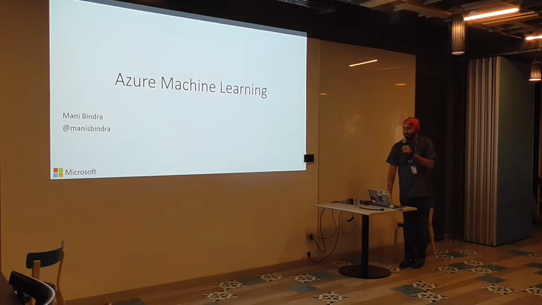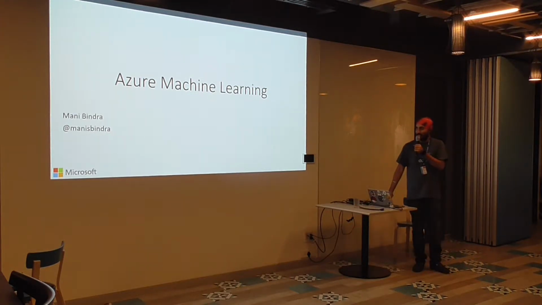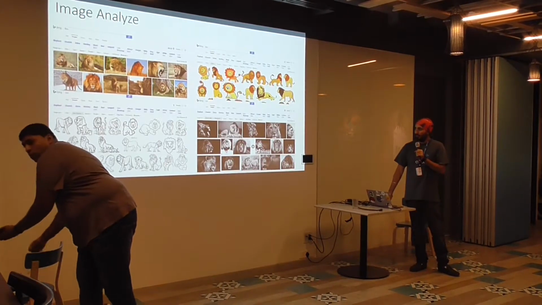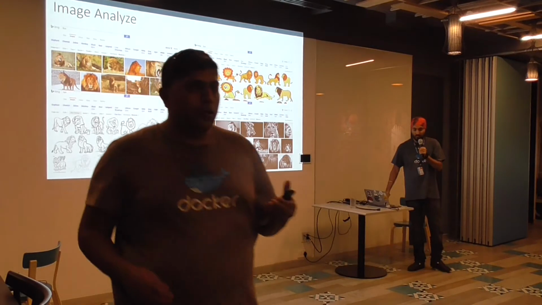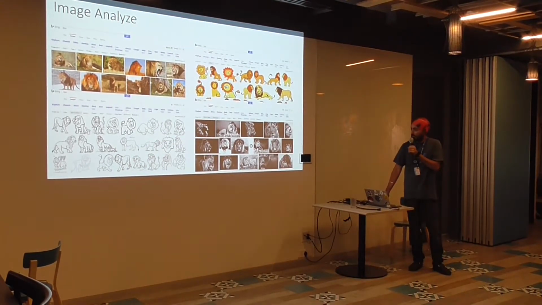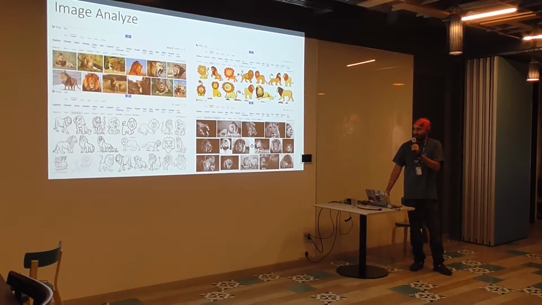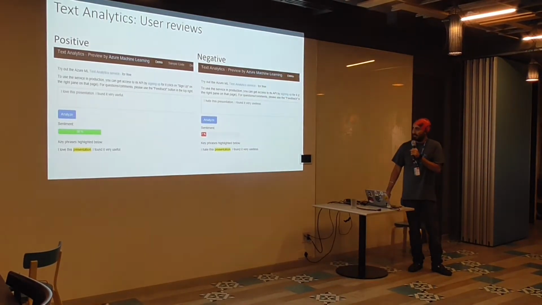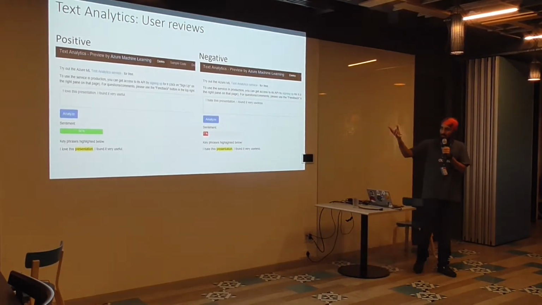So yeah, this is the introduction to machine learning, and we'll talk about the Azure Machine Learning and Azure Machine Learning Studio in a bit more detail. So yeah, a lot of examples which you come across if you go to Bing or Google. This is also one of the examples where you can sort by animations, and it will understand, or recommendations as we discussed. We'll look at these APIs in a bit more detail.